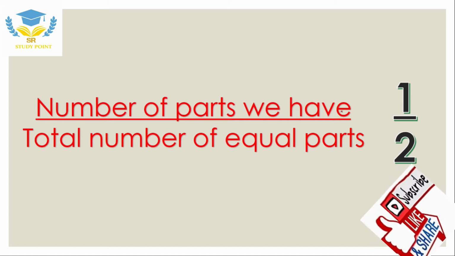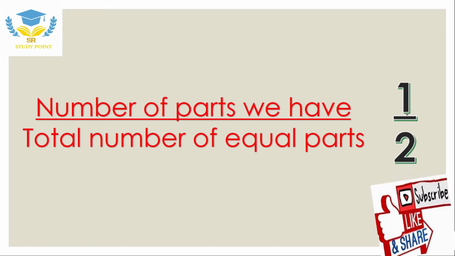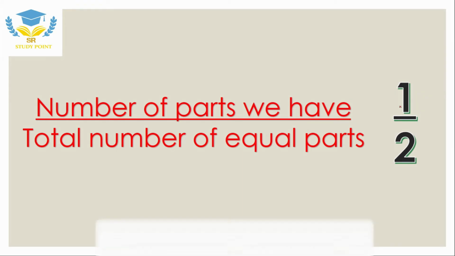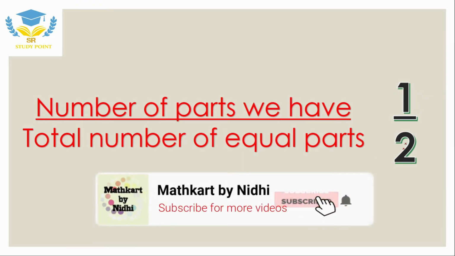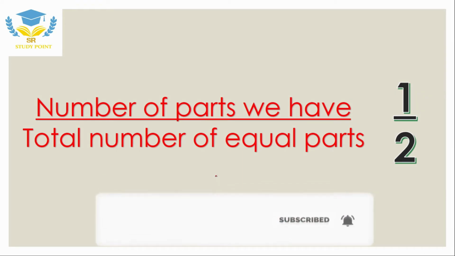Number of parts we have. How many parts does Rohan have of the chocolate? 1 part. And the total number of equal parts was 2, because mother broke the full chocolate into 2 equal parts. That's why the total number of equal parts is 2, and Rohan got only one part, so the fraction he got is 1/2. Similarly, his sister got one part out of 2, so that is also the fraction.